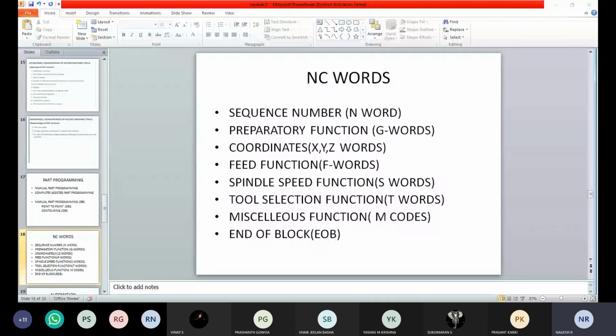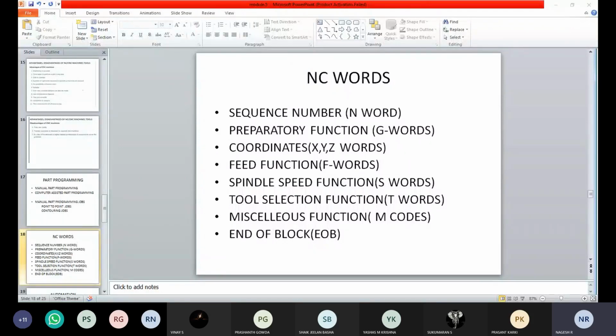Here it ends the instruction of that block, so we call it EOB. The tool will come to its initial position according to the program you have written. Then you start to execute, and the operation will be completed. After the completion of the program, the tool comes back to its initial condition, and the program ends.